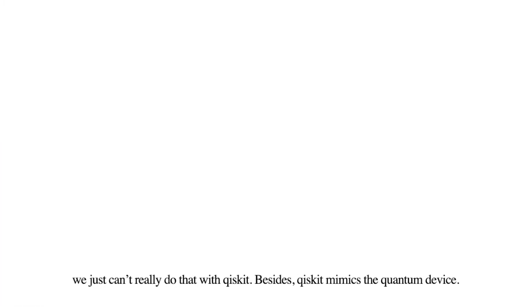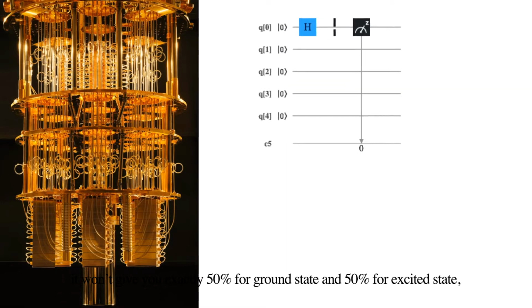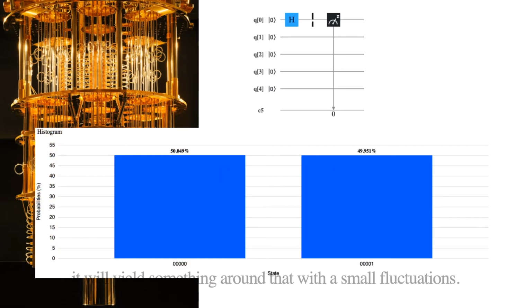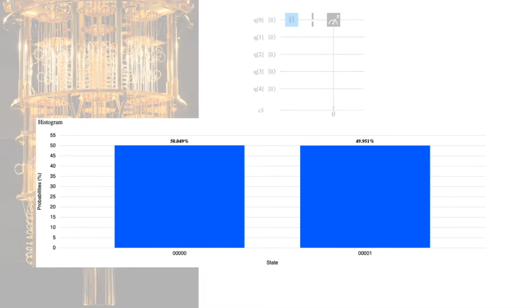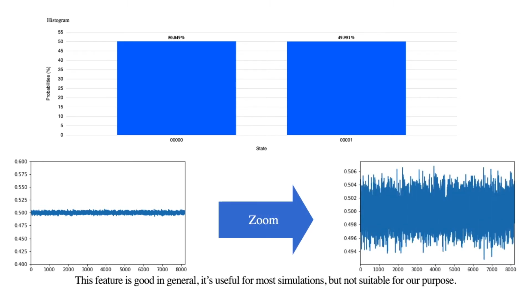Besides, qiskit mimics the quantum device. So for those measurement results of superposition states, like the plug states, it won't give you exactly 15% for ground state and 15% for excited state. It will yield something around that with small fluctuations. This feature is good in general. It is useful for most simulations, but not suitable for our purpose.